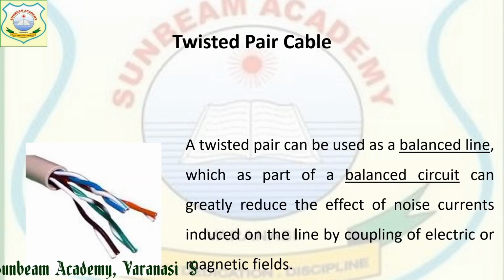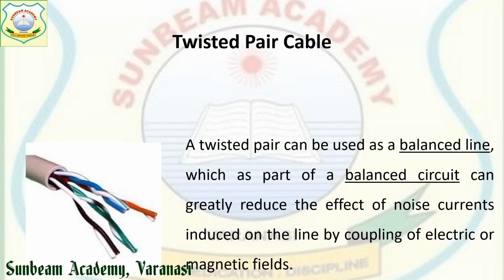If we look at the twisted pair cable, the diagram has been given over there. You can see the diagram. Normally this is known as Cat5 or Cat6 cable. This is meant to transfer data from one computer to another using some device, it may be your switch, it may be your hub. With the help of that device, the transfer of data takes place between two computers, right?